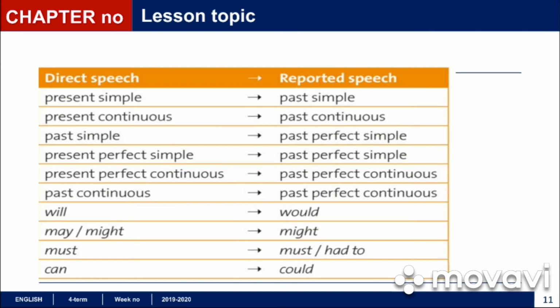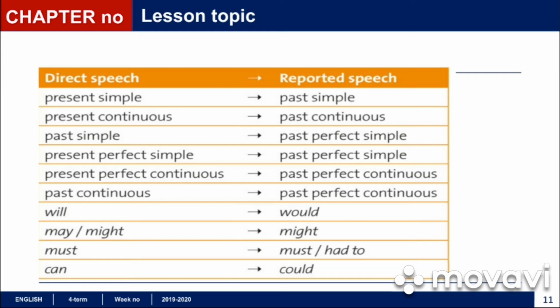So what kind of changes should we make if the reporting verb is in the past? If in direct speech we have present simple, in reported speech we change it to past simple. Present continuous we change to past continuous. Past simple we change to past perfect simple.